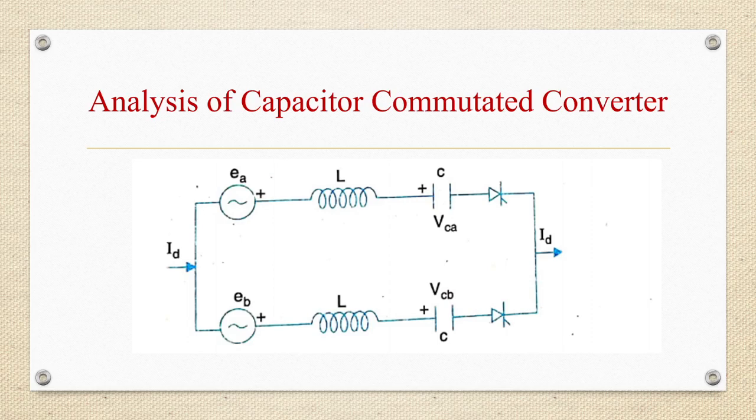At omega t equal to u, current in valve 1, I1, is 0 and current in valve 3, I3, is ID. Current in valve 3 will remain constant during the interval omega t lying between u and 2 pi by 3. Capacitor voltage continues to increase with positive polarity when valve 5 is fired and until the current I3 becomes 0.